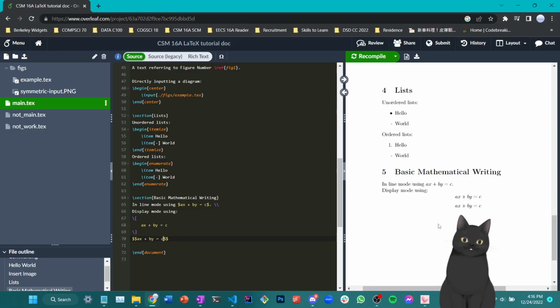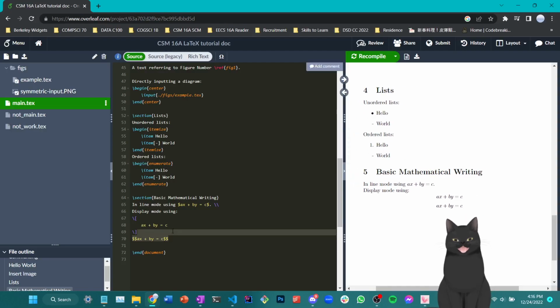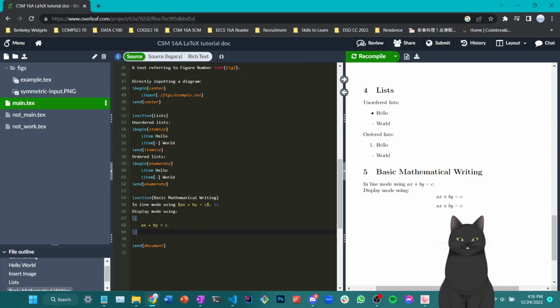Okay, so as you can see, using a $ sign does the same thing. But it is generally not recommended to use the $ sign anymore. For some reason, Overleaf says this. And personally, I also prefer this way of writing because the bracket looks a ton more aesthetic, I think. Yes, okay. So this is a general way in which you'll write mathematical equations.